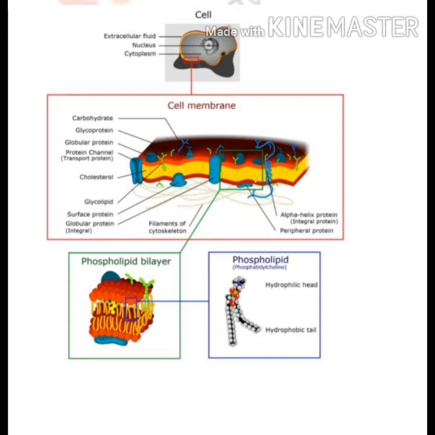So, basically there are three major components of membrane, that is lipids, protein and carbohydrate.